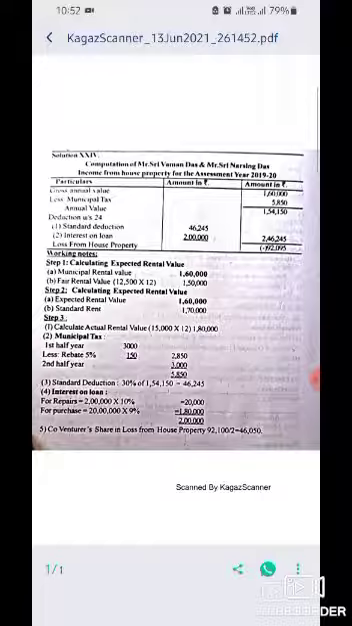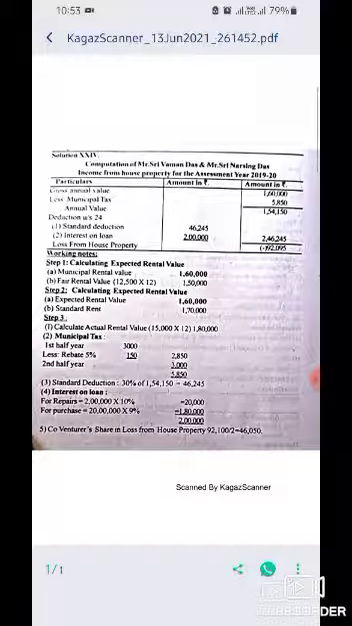The least of the following. So calculating the actual rental value: 15,000 into 12 months, 1,80,000. Municipal taxes first half year 3,000 and rebate 150, so 2,850, and second half is 3,000. So total is 5,850. Standard deduction 30% of 1,54,150, that is 46,245. Interest on loan for repairs 2 lakhs at 10%, 20,000. For purchase 20 lakhs at 9%, 1,80,000.